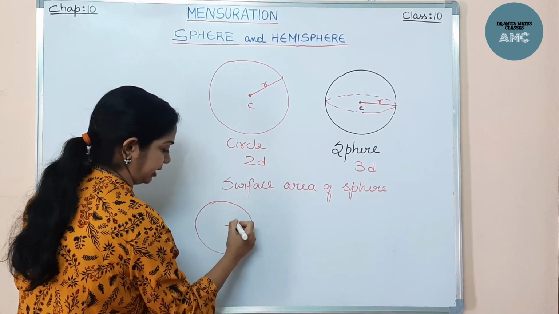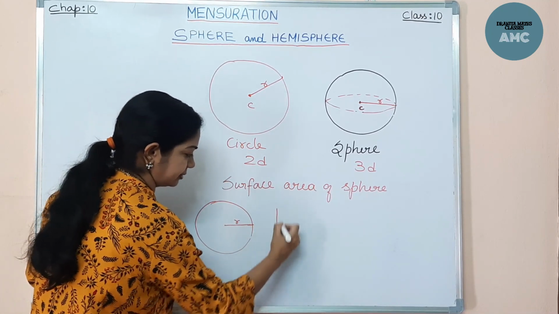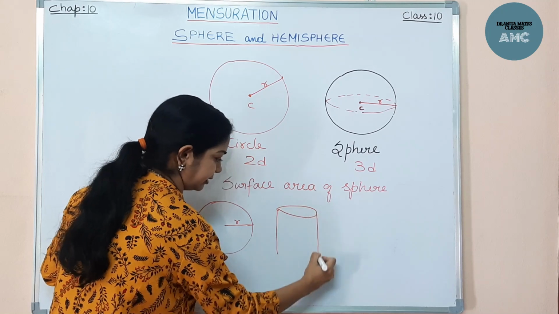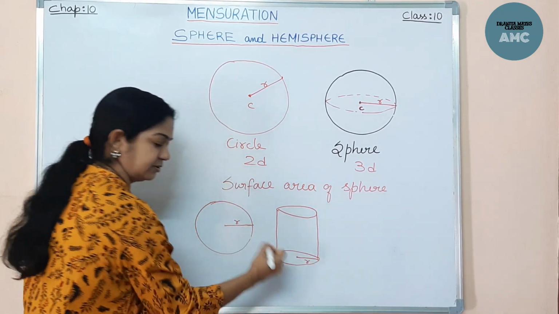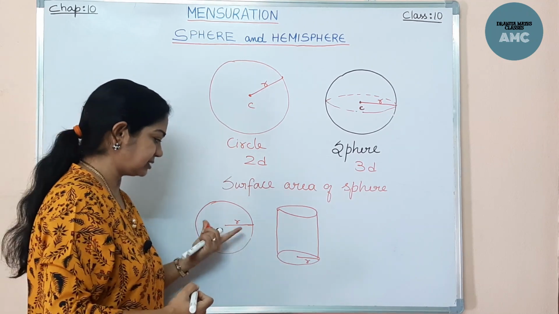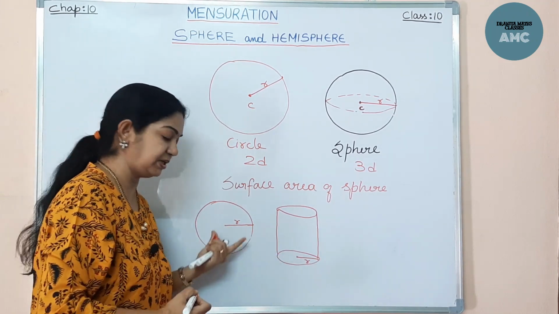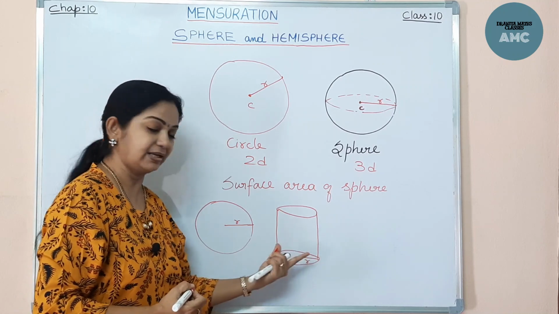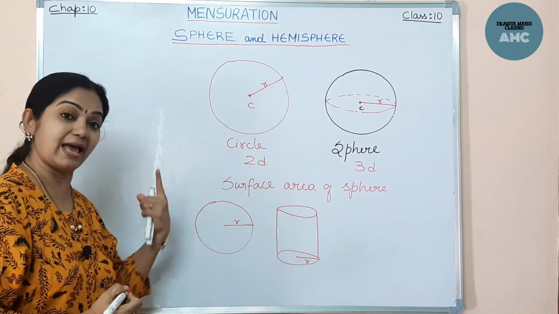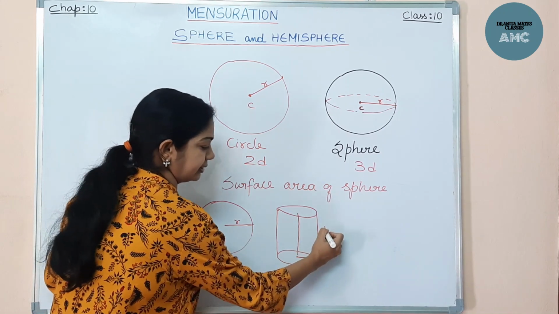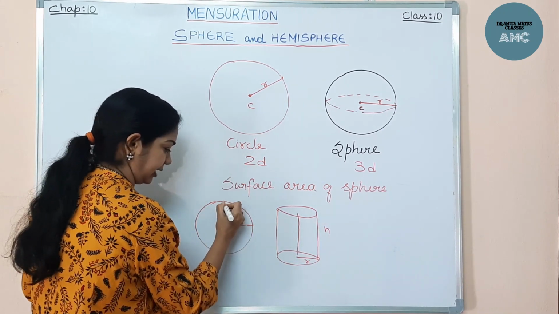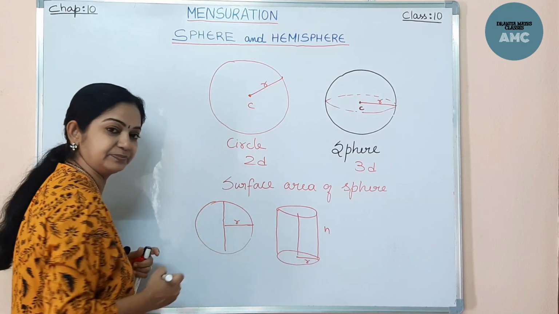with a radius r and a cylinder having the same radius, what Archimedes did is that he has taken a sphere as well as a cylinder having the same radius, as well as the height of the cylinder equal to the height of the sphere.